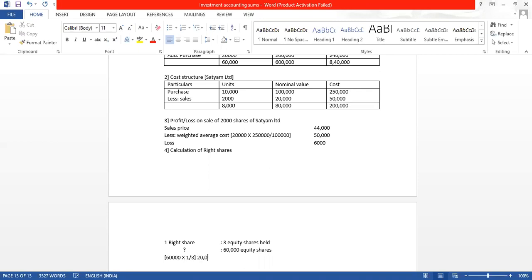We get 20,000 rights shares of ₹20 each. Actually this is 10 rupees, of ₹10 each, issued at ₹20,